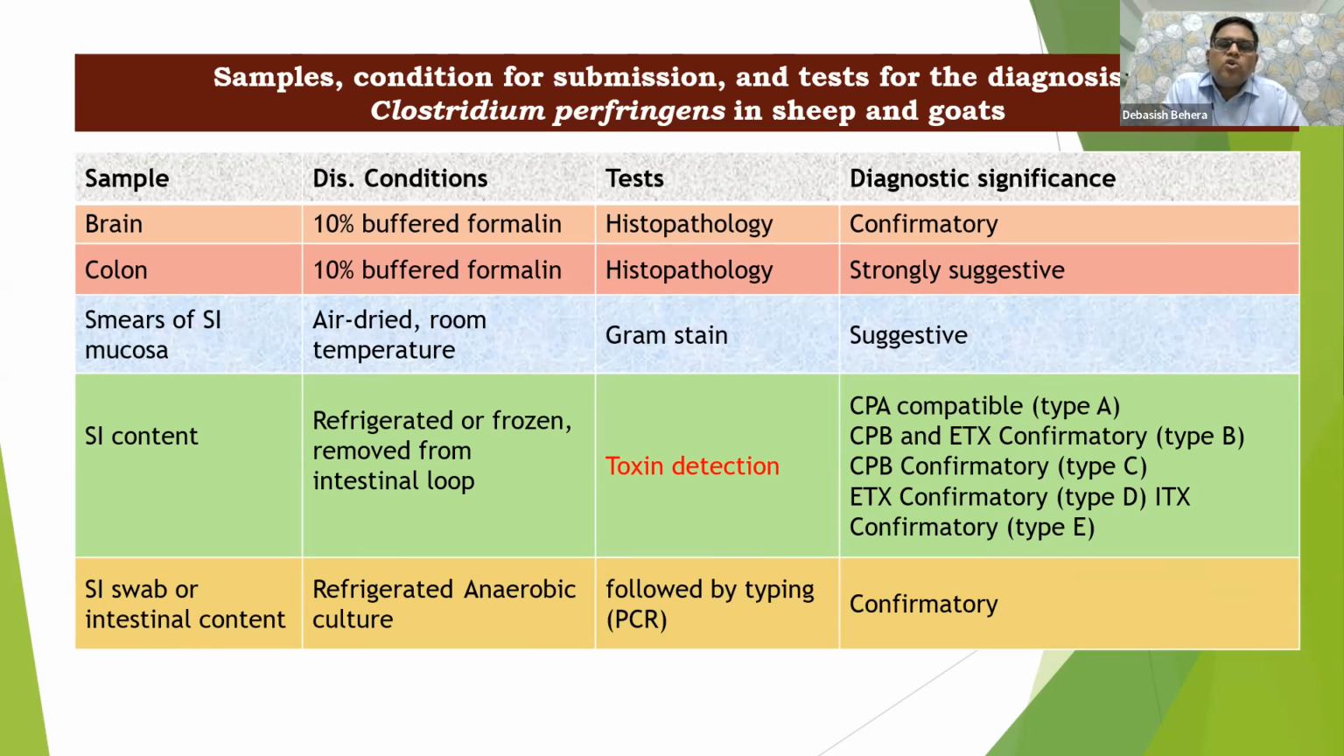Then only we can target the toxin. Which type of toxins? We have already discussed, that is CPA, CPB, and ETX, or some other toxins also we can target. And swab and intestinal content also can be taken for the PCR or other molecular techniques.